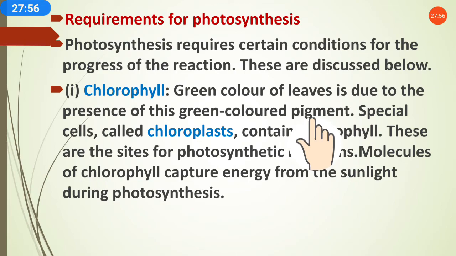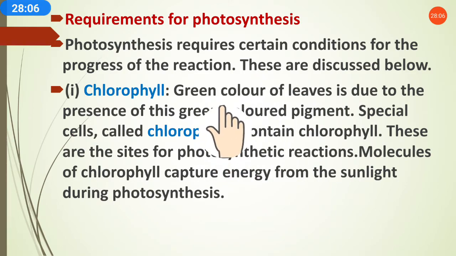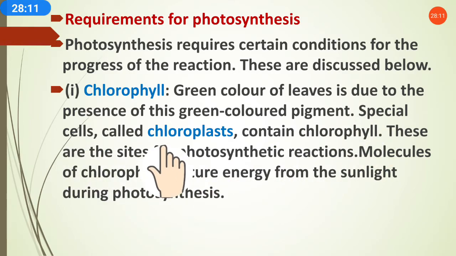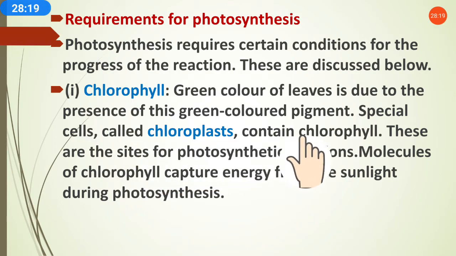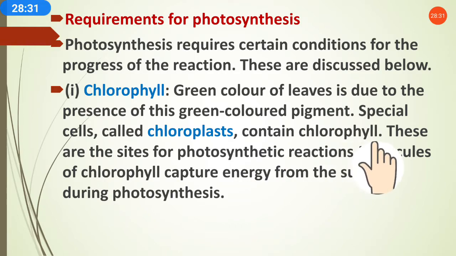Why are leaves green colored? Because in the leaves one pigment, one green colored substance, is present, that makes the color of leaves always green. Now this chlorophyll is present in special cells called chloroplasts, and these chloroplasts contain chlorophyll. Chlorophyll is present in the leaves, but in which cell is chlorophyll present? In the special cell which is called chloroplast.